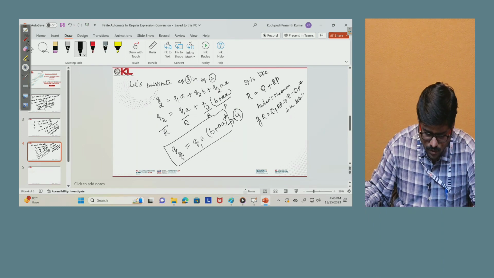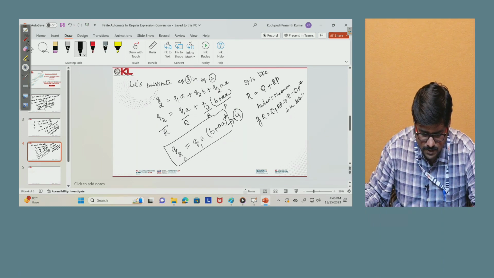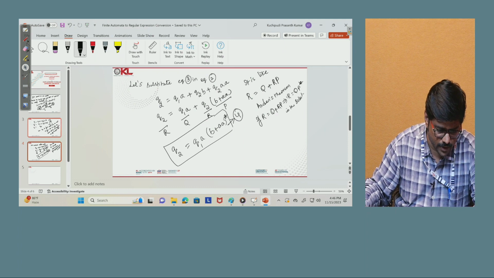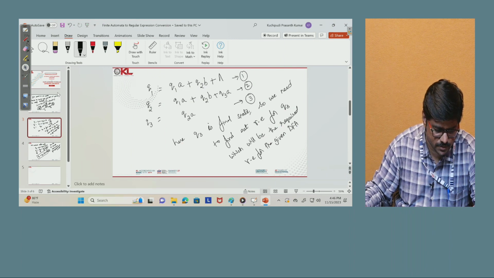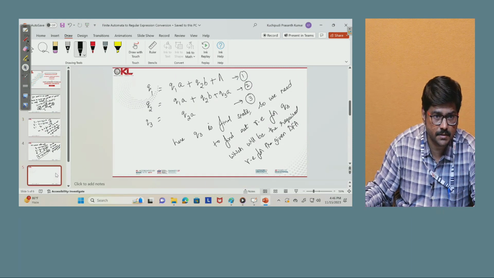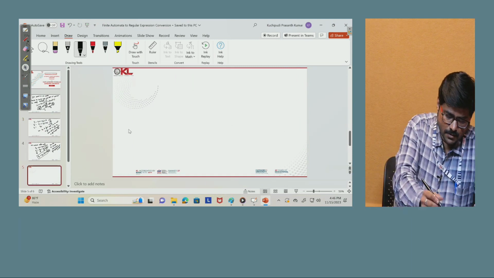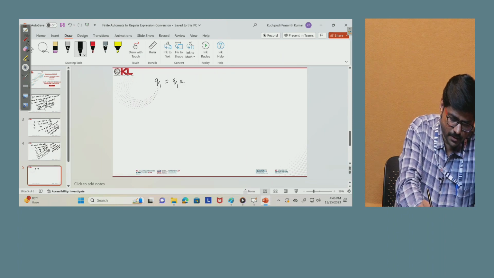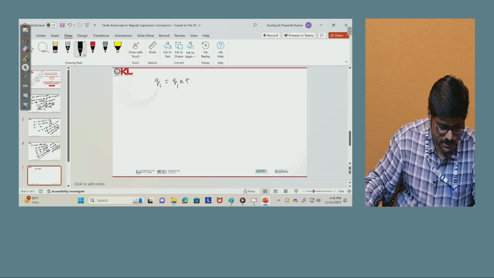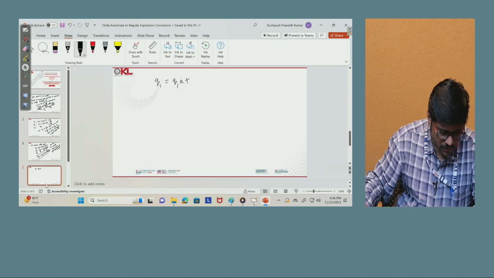Now we have got the equation for Q2. Where can I substitute this Q2 equation? I can substitute equation 4 in equation 1. What is equation 1? Q1 is Q1a plus Q2b plus epsilon. There I can substitute. What is Q2 we have got now?